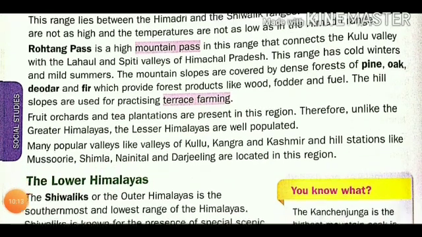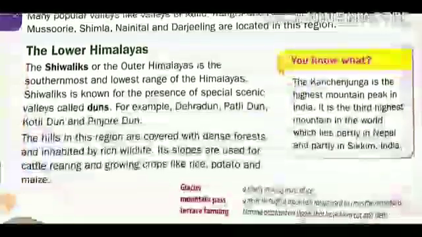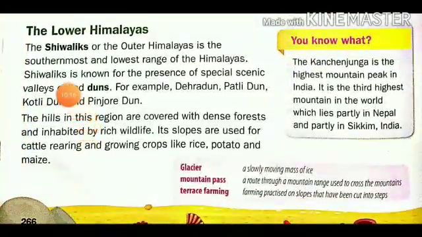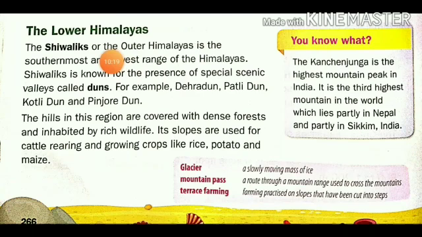Then the third point, the Lower Himalayas. The Shivalik, or the Outer Himalayas, is the southernmost and lowest range of the Himalayas.